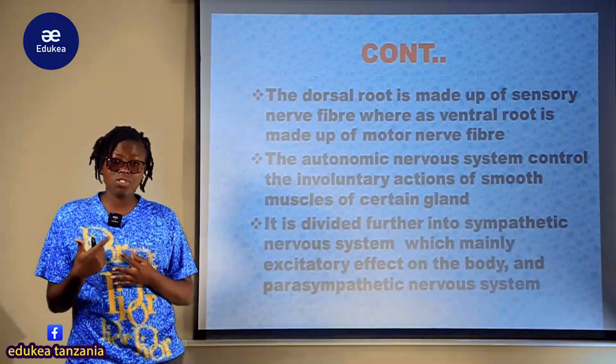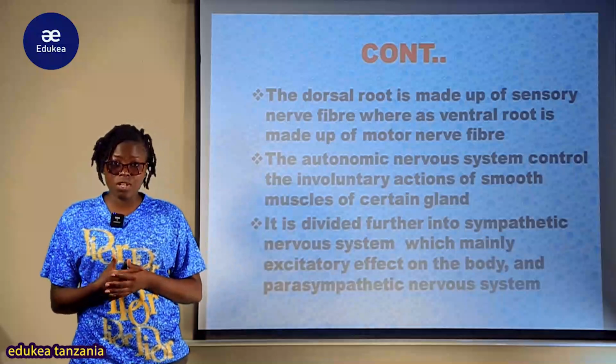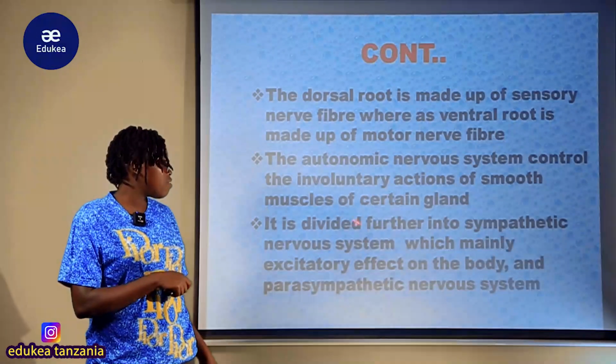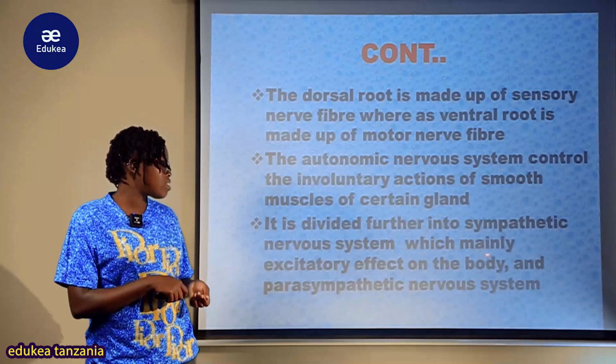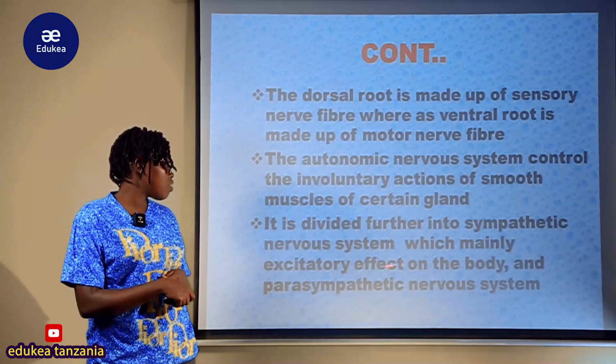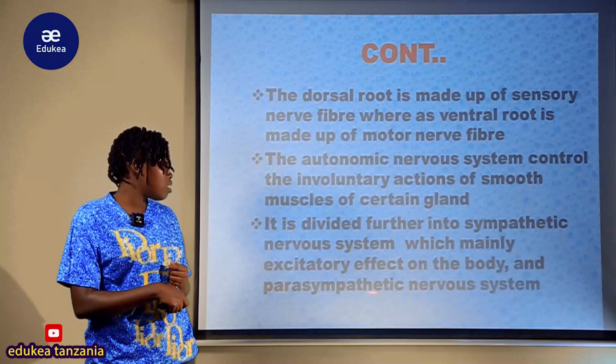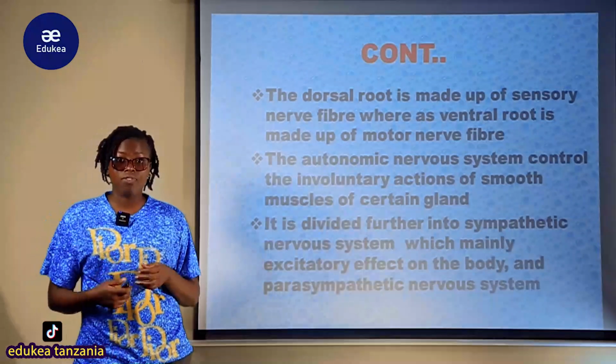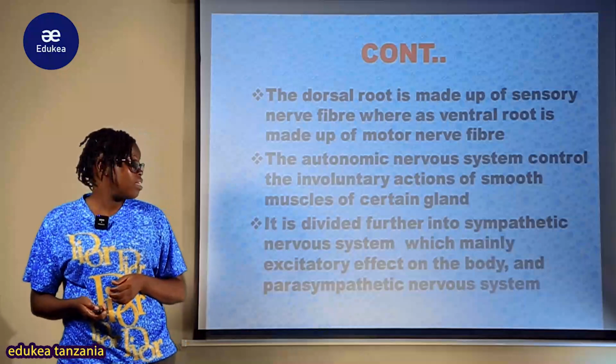So they tend to control the function of these smooth muscles of a particular gland. Also, it is divided further into the sympathetic nervous system, which mainly has an excitatory effect on the body, and the parasympathetic nervous system. So those are the major subdivisions of the autonomic nervous system.